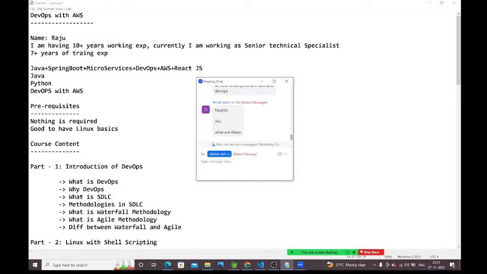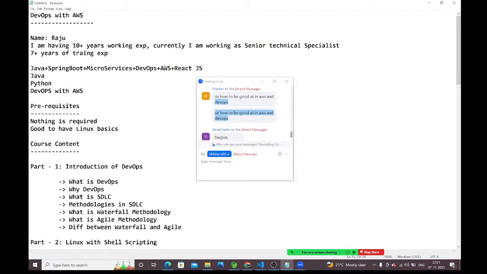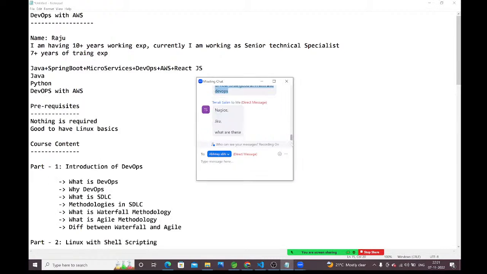See, guys, after completing this course, you can claim up to 4+ years of experience on AWS and DevOps once this course is completed.